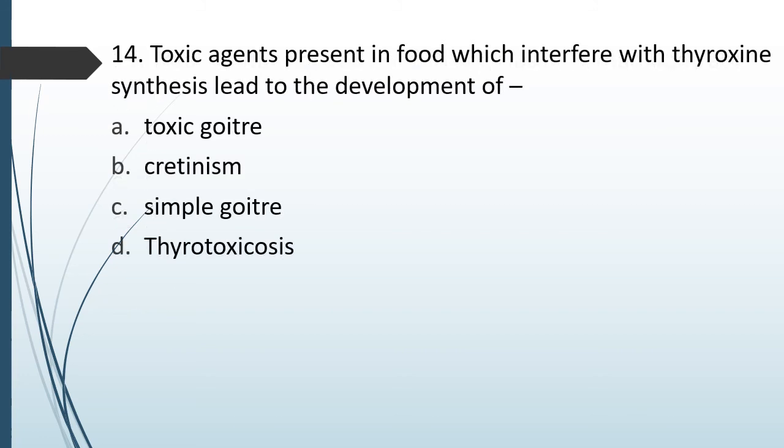Question number 81. Toxic agents present in food which interfere with thyroxine synthesis leads to development of toxic goiter, cretinism, simple goiter, thyrotoxicosis. The correct answer is option C, simple goiter.